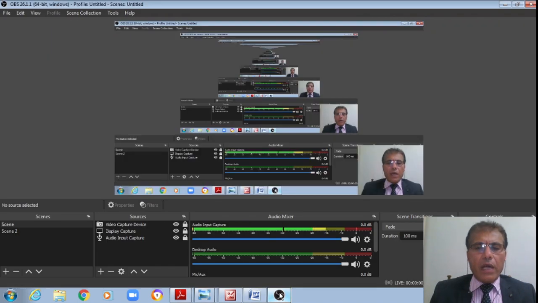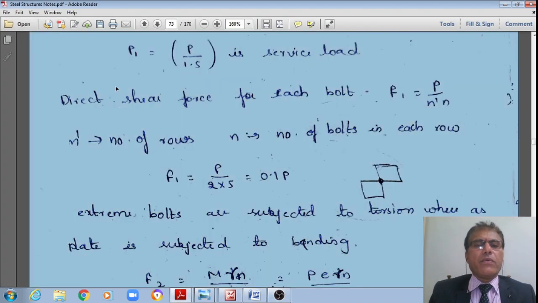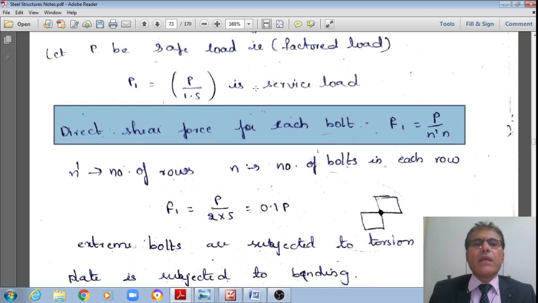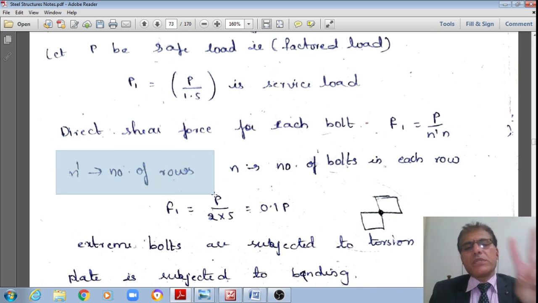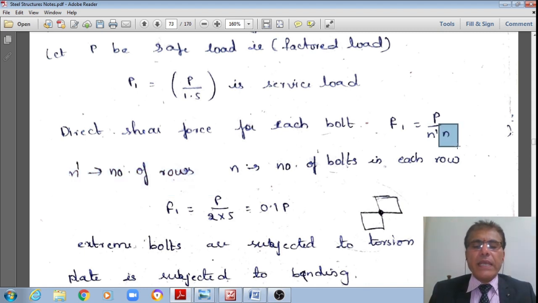The first subheading is the direct shear force in each of the bolts, which is equal to the total load divided by the number of bolts. N prime is the number of rows. Here in the figure we have seen that they are provided in two rows, and each row has N bolts.